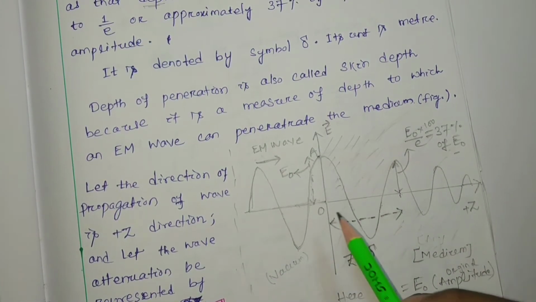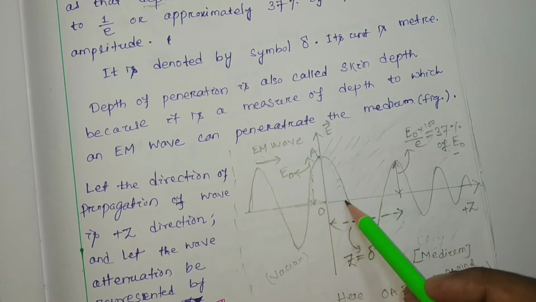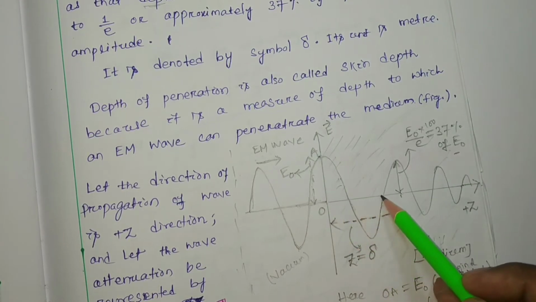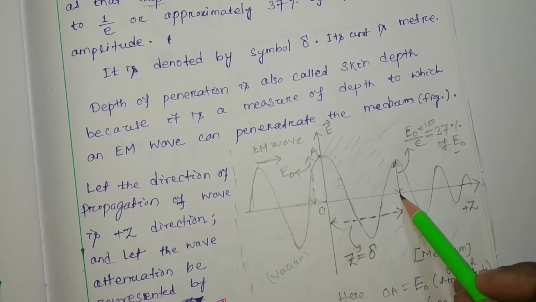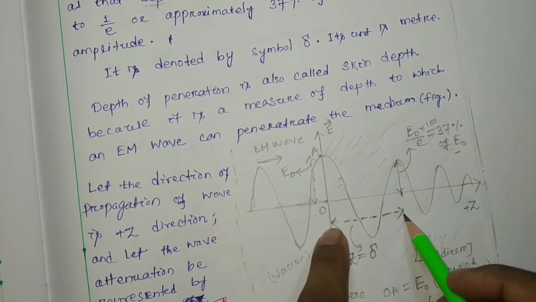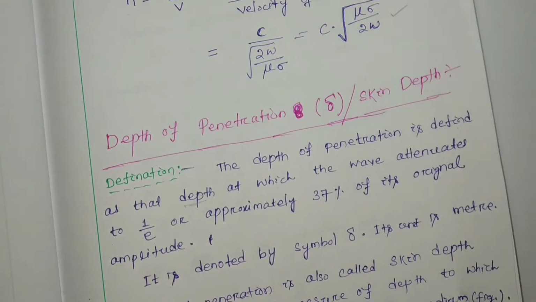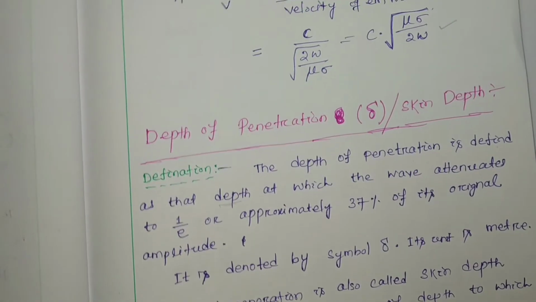The continuous reduction of the amplitude starts from here, and the remaining 37 percent you get after this distance. This distance is called the depth of penetration, which we discussed in the last class in detail.